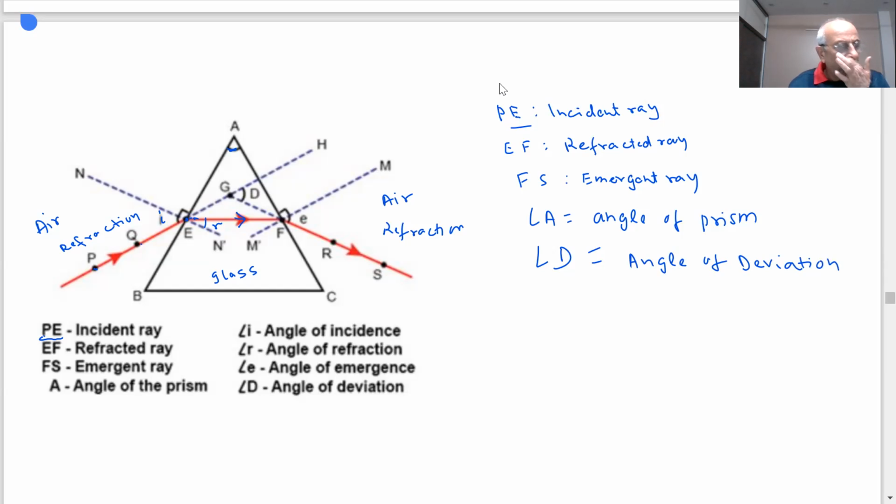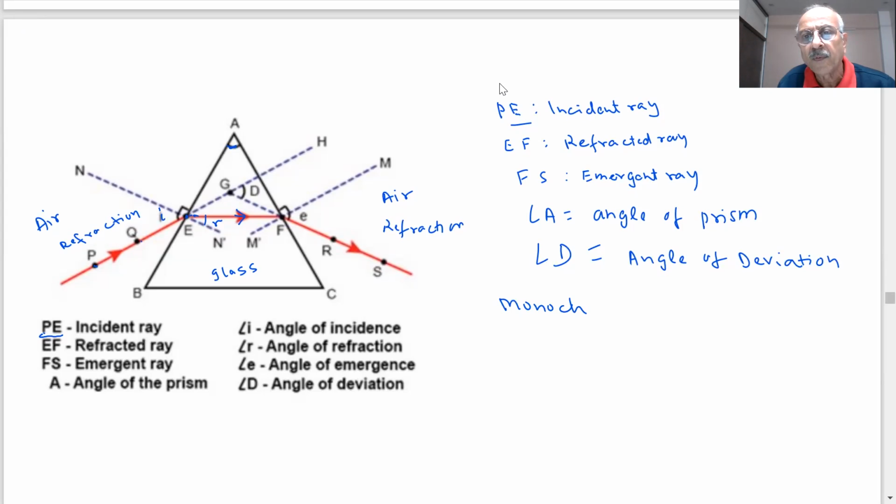What I am trying to tell you is a very simple thing. If I consider a monochromatic ray of light, what do you mean by monochromatic, students? Mono means single wavelength. I have shown you white light consists of 7 wavelengths: violet, indigo, blue, green, yellow, orange, red.